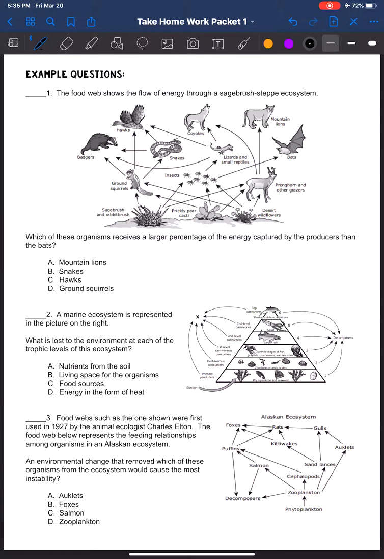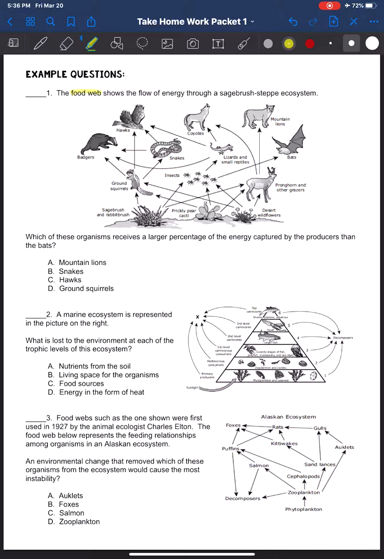Right, so if I am looking at the example questions, I am just going to go through them the same way that I did with those other example questions. I'm going to take a look at what the question is asking. I know that this is showing me a food web, so I'm going to highlight that. I don't care what the ecosystem is. I just know it's a food web. It's showing me who is giving its energy to whom and what's eating what.